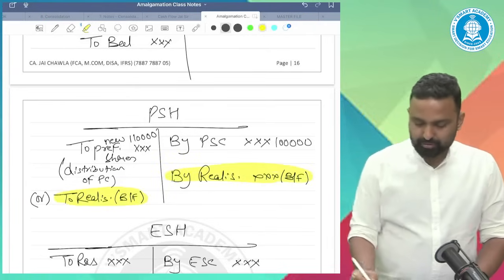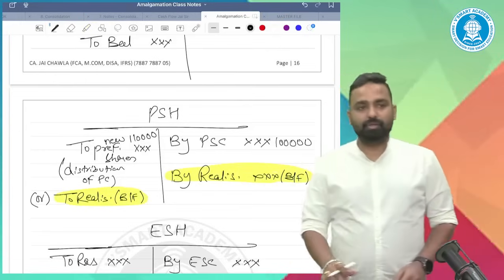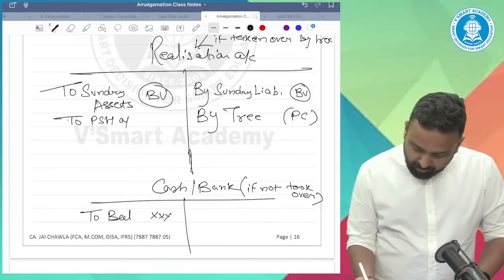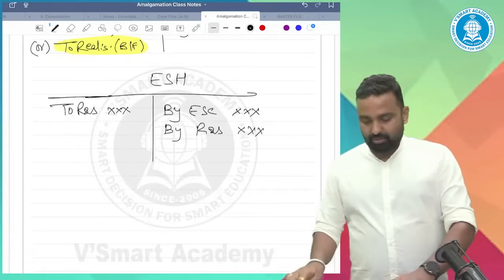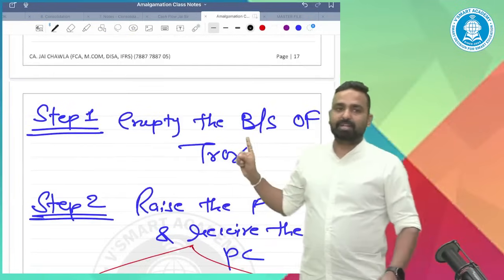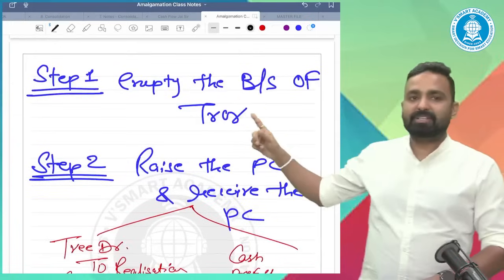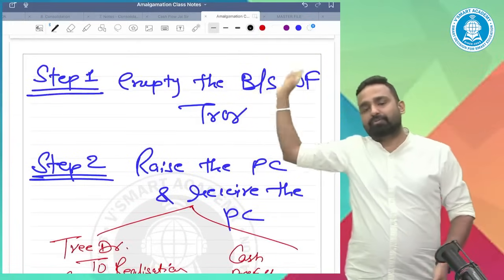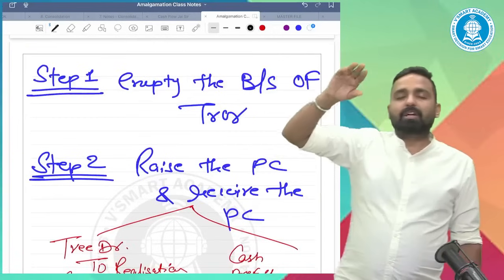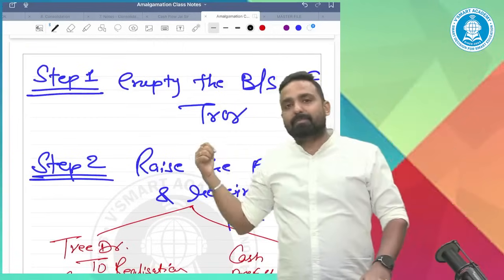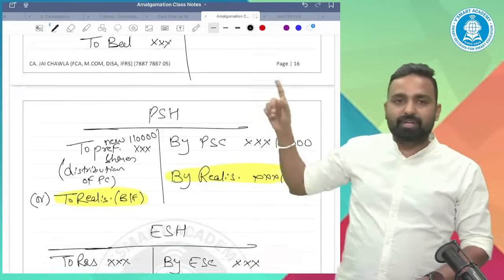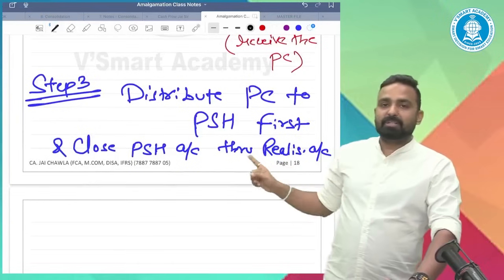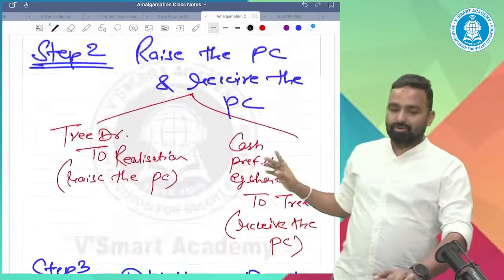Either this or this. Guys, have you understood or not? And you will charge here to preference shareholder account. So what are the steps? Step 1, empty the balance sheet of transferor. All the items in their respective places: assets to realization, liabilities to realization, equity capital, reserves and surplus to equity shareholders, preference capital transfer to preference holder. Cash and bank prepare separately if not taken over, or transfer to realization account if taken over. Second, raise the PC, receive the PC. Third, distribute the PC to preference holder and then preference holder to be closed.